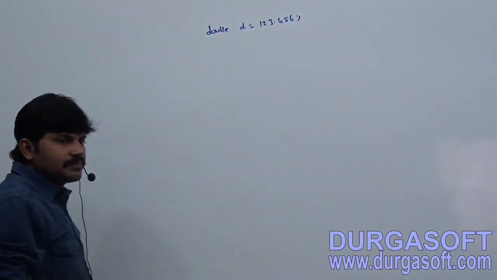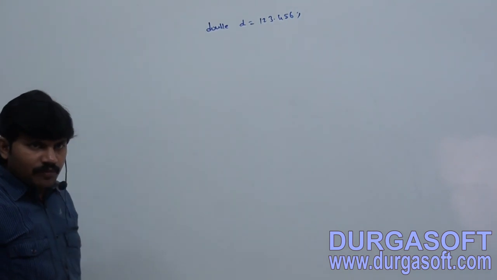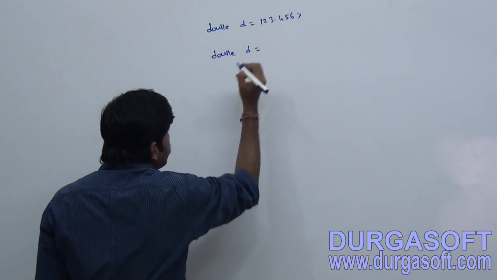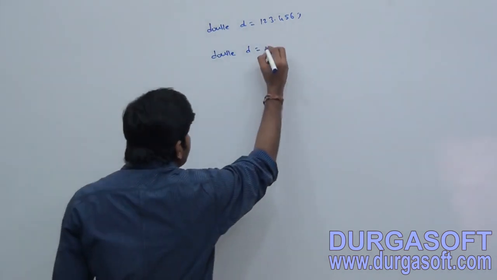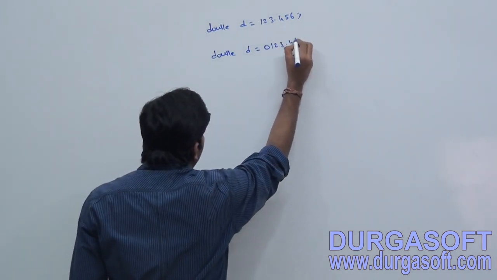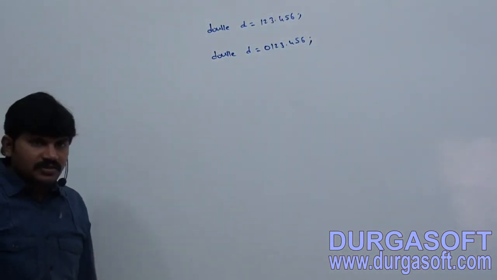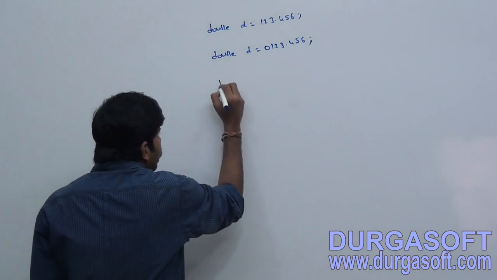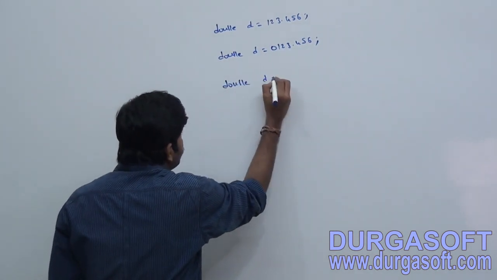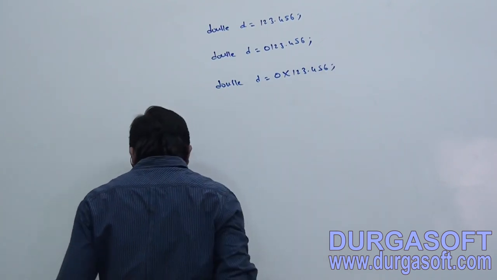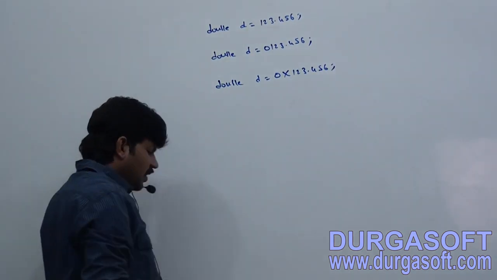Valid or not? Double d = 0123.456. Double d = 0x123.456. Are you getting these three?